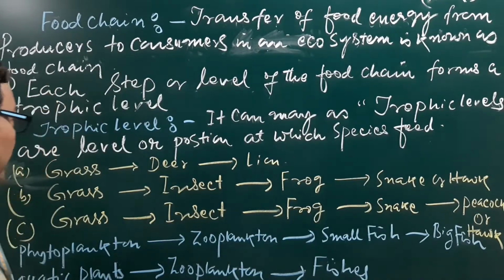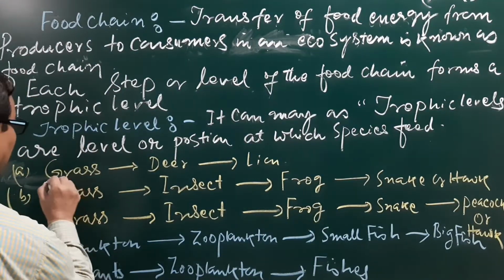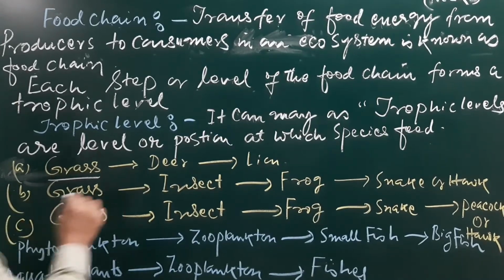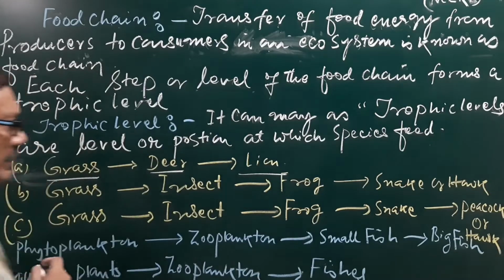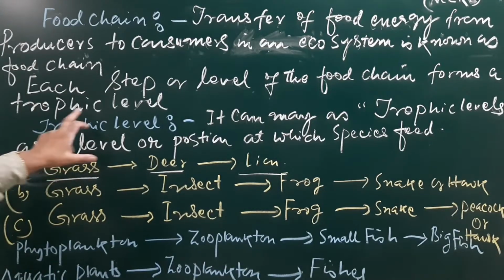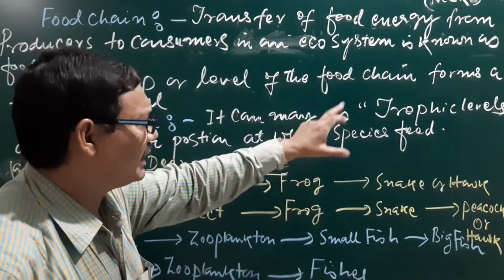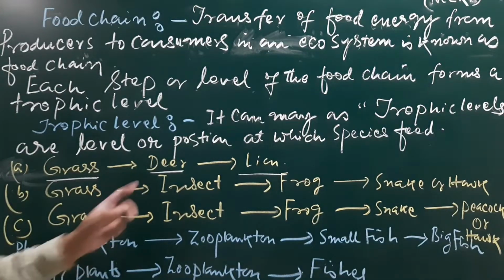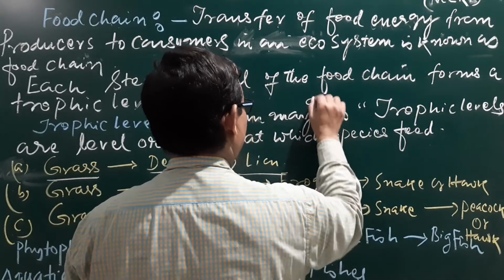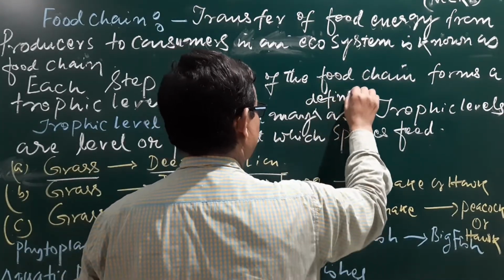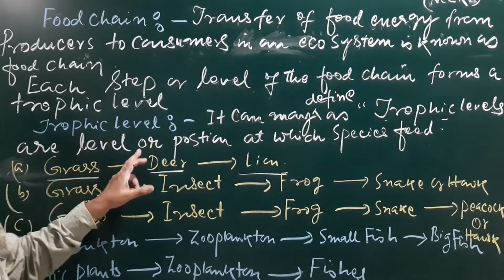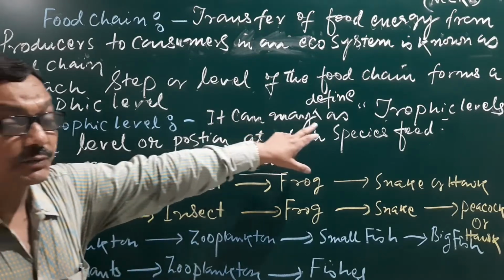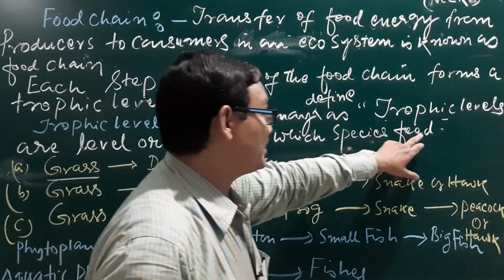Like the grass, it is also a trophic level. The deer, it is also a trophic level. The lion, it is also a trophic level. And can we define it? It may be defined as trophic levels or the position at which a species feeds.